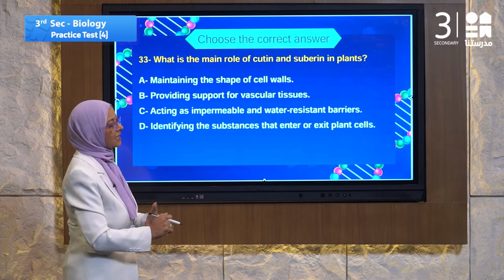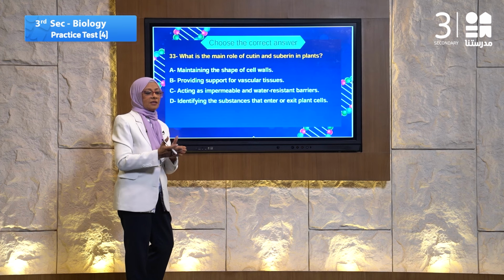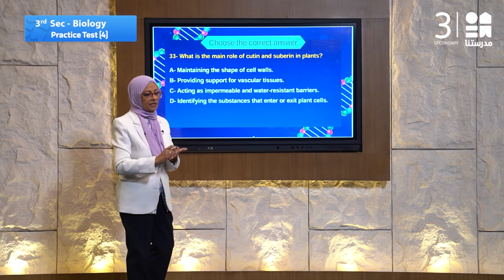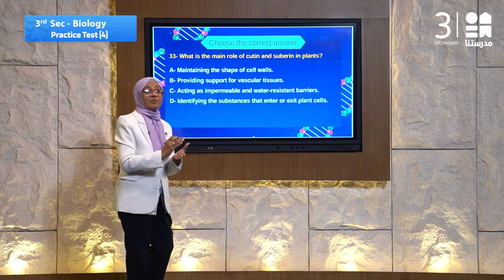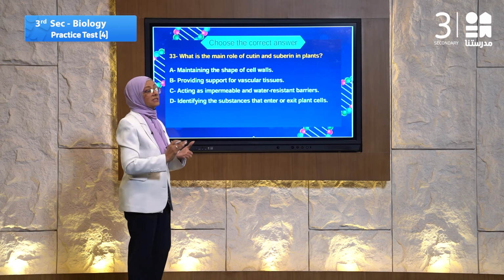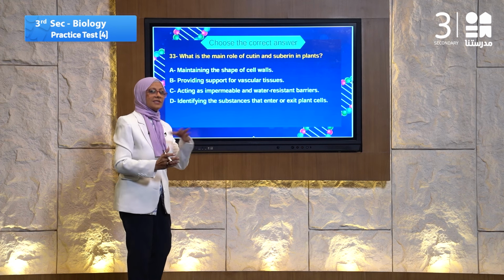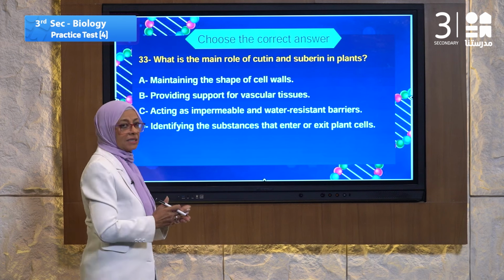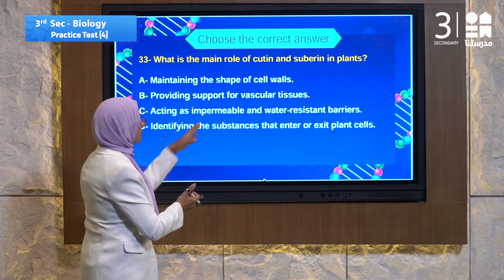Speak about Q10 and Supreme. Q10 and Supreme are precipitations that precipitate on the living organism cell. Where do they precipitate? They precipitate in the plant cell only, not in animals. Let's read the question first. What is the main role of Q10 and Supreme in the plant? I am asking about the role of Supreme and Q10 in the plant cell.